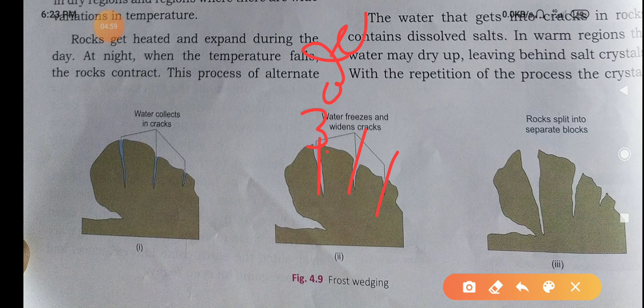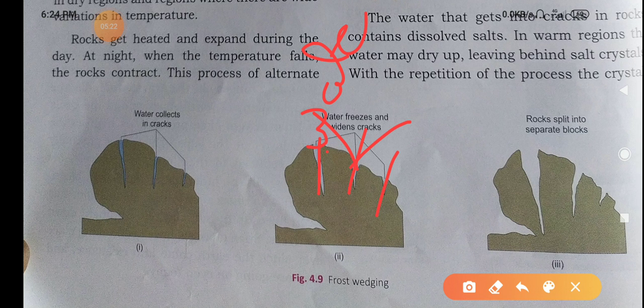When the water freezes, it expands and widens the cracks. As this process is repeated, the cracks widen further and the rock breaks up into small pieces. This is called frost wedging.